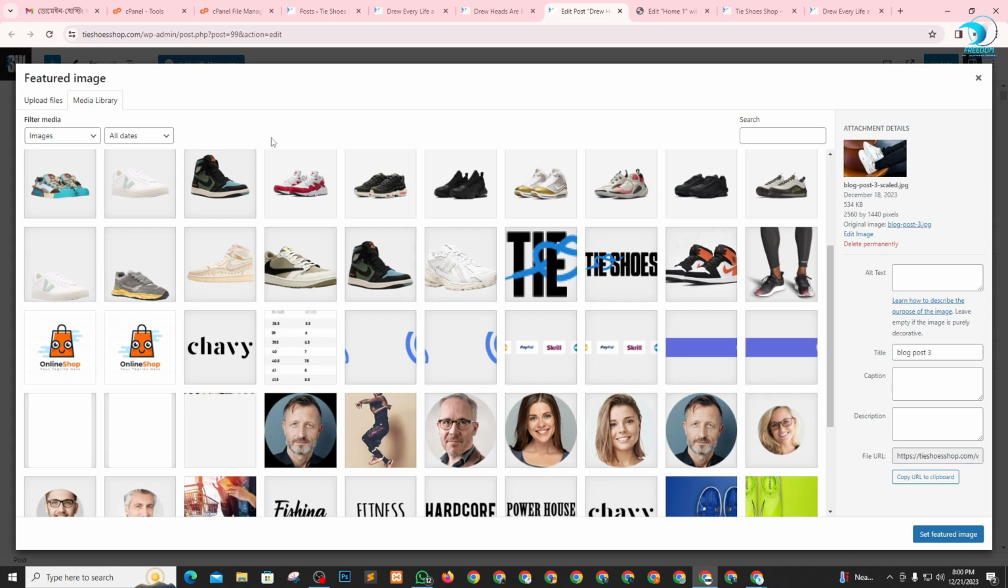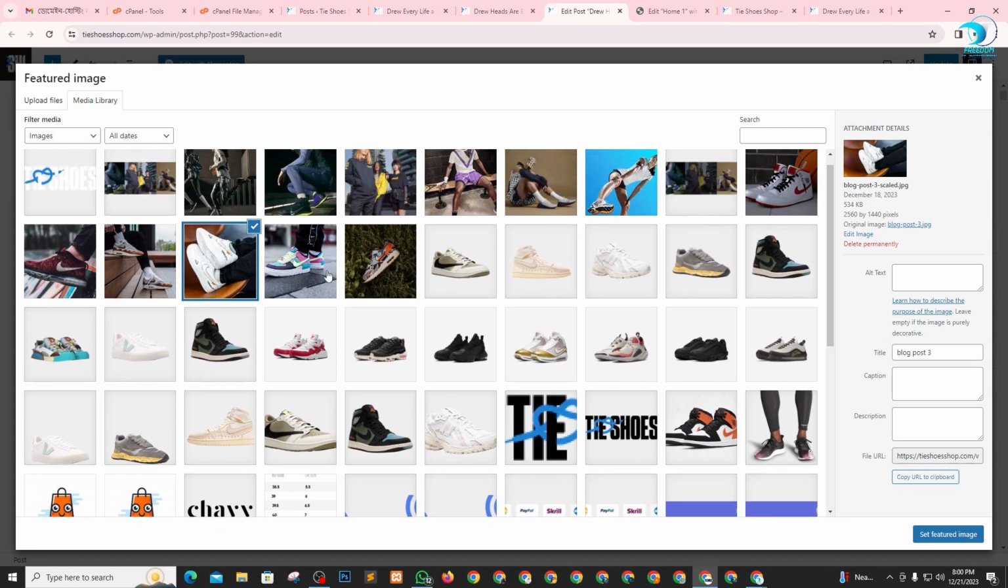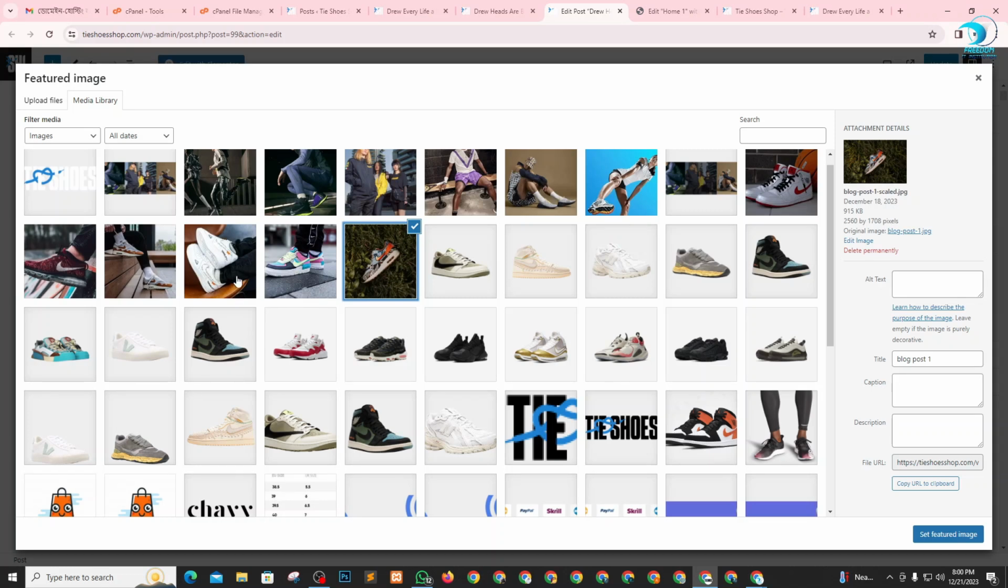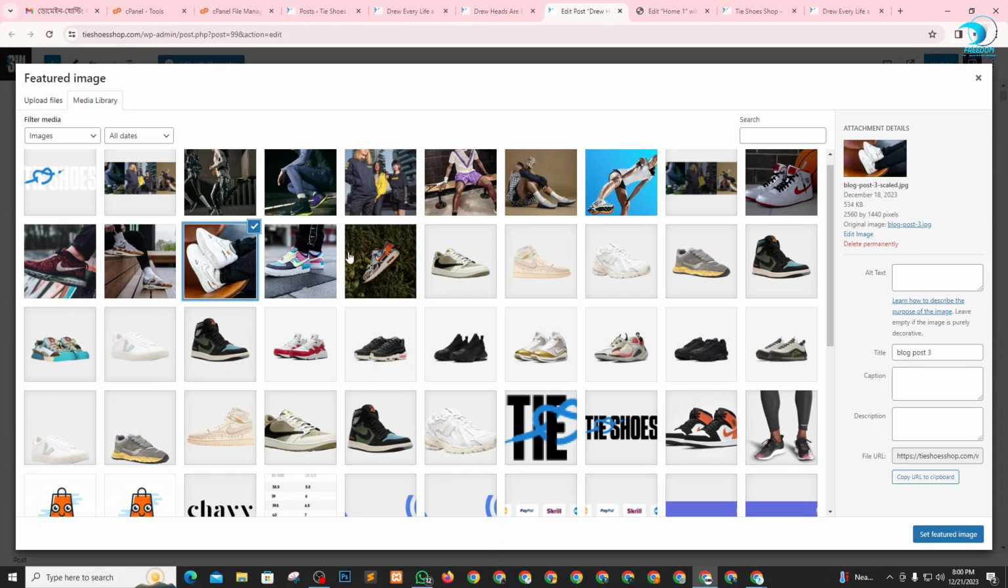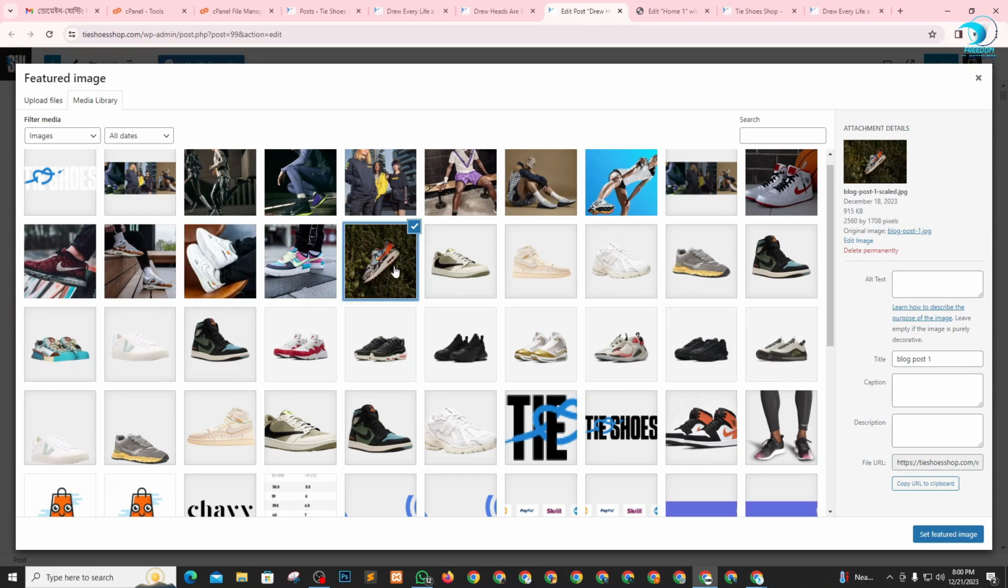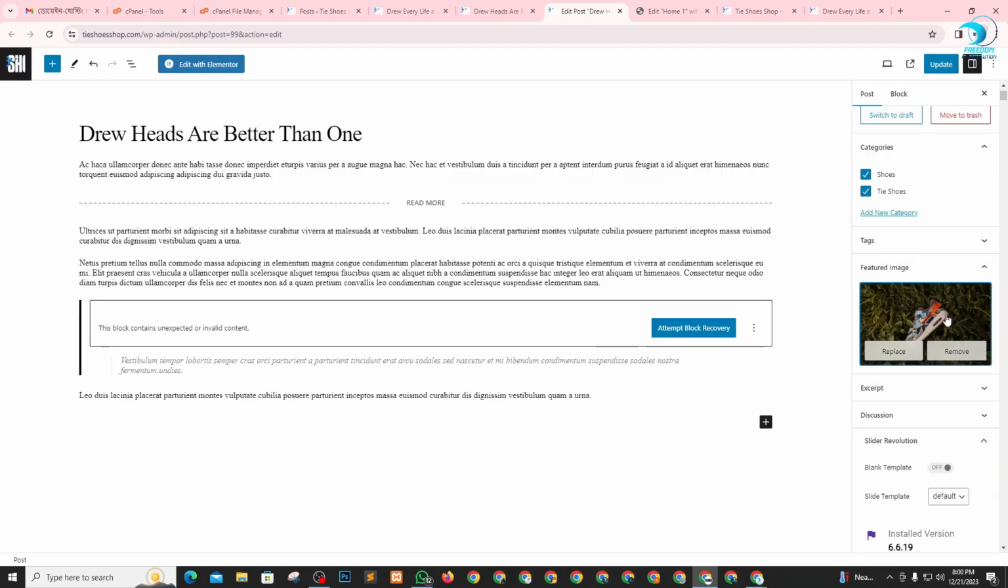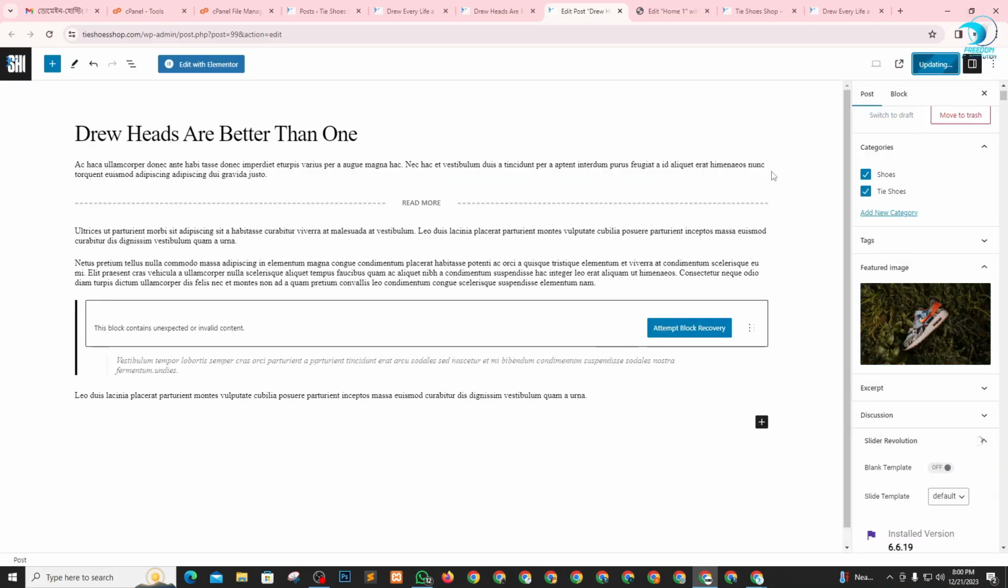All right, this time I want to change this image. Here is the difference: this is the first one, the previous image, and I just add a new image. Just select one, and add a featured image. Cool. This time it's uploading right now, and just publish.